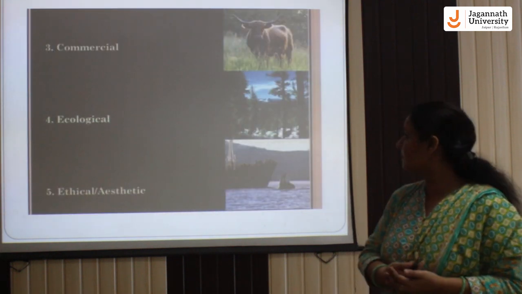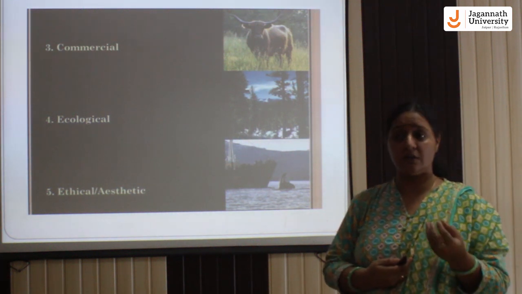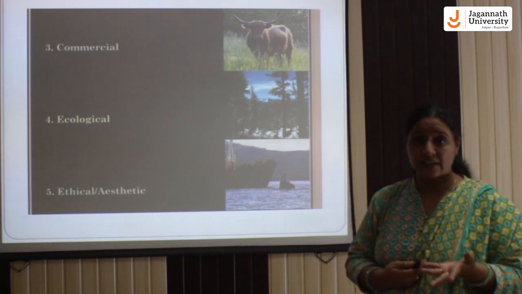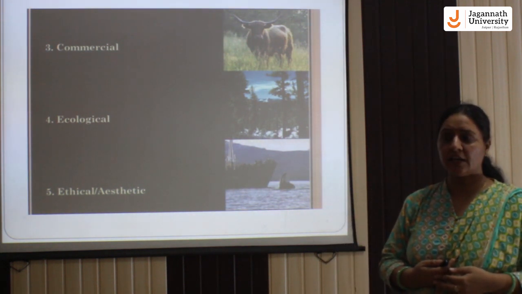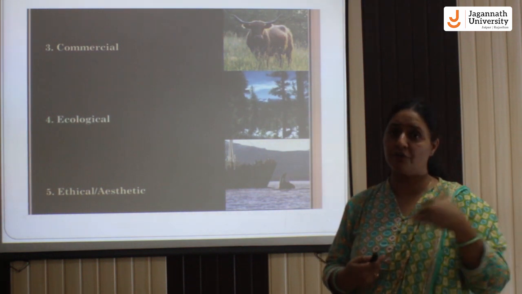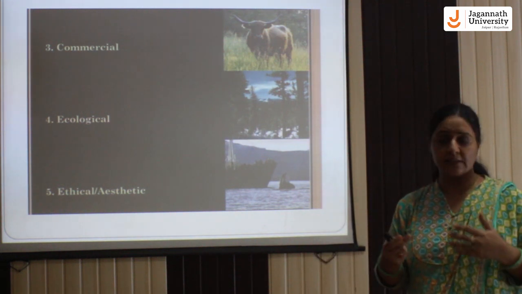which can cause nutritional problems. Commercially, we are losing various types of animals due to their products. We hunt and poach tigers for their skin, trophies, oils, and nails.